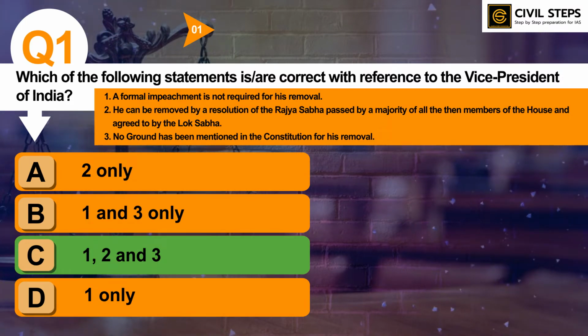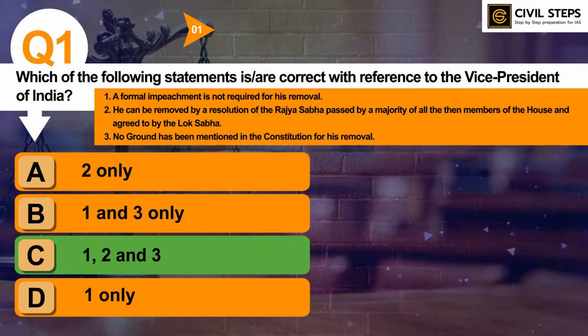So you should know the functions of a Vice President of India. What is the qualification to be the Vice President of India, and what are his main roles and responsibilities, and is there any connection of Vice President with the chairmanship of Rajya Sabha? So you should know about that also. So you should also know about how to remove the Vice President of India. What is the requirement for removal of Vice President of India? What is that mentioned in the Constitution?